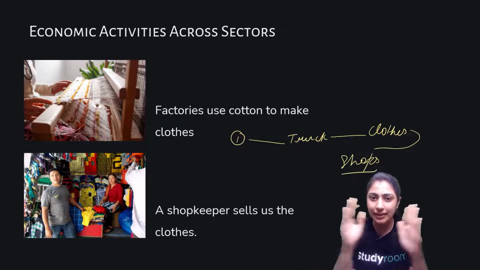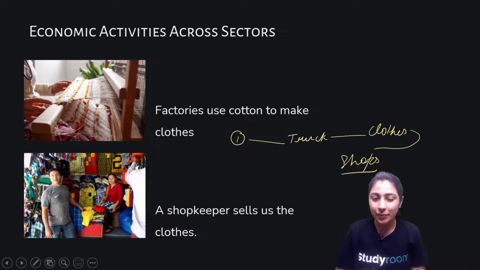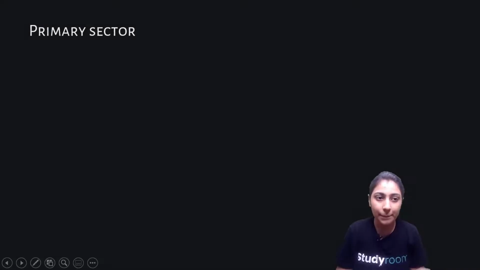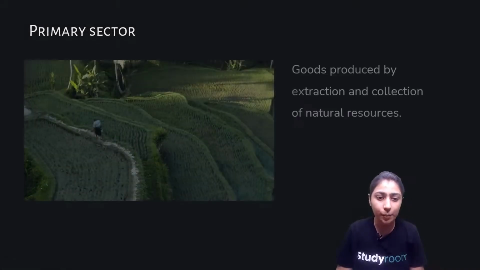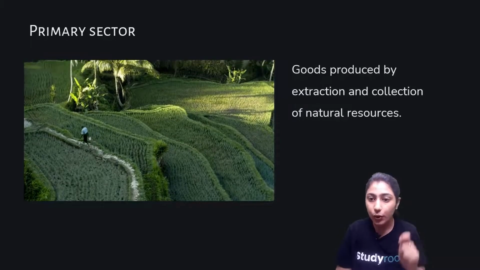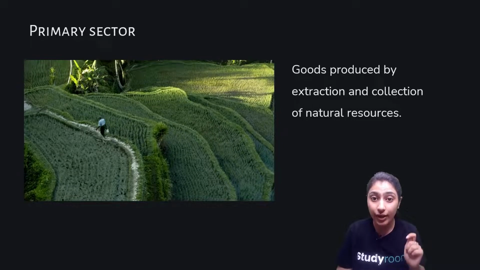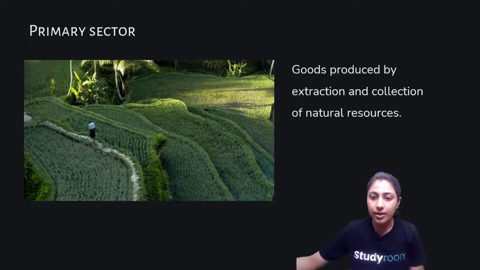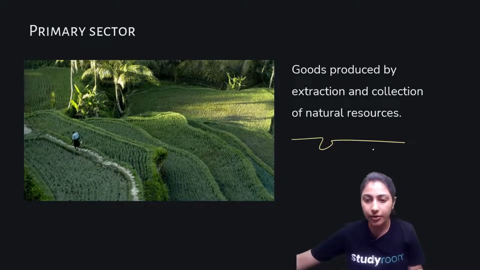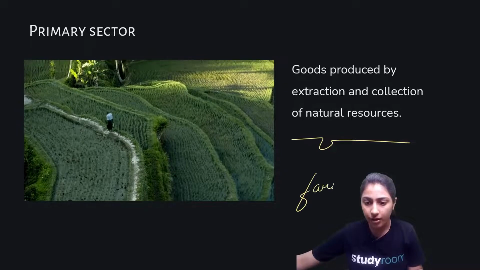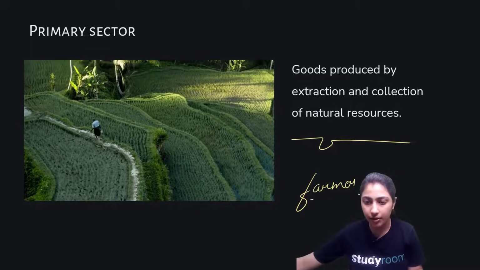Quite a big and lengthy process. Moving forward, primary sector. What is the primary sector? Goods produced by extraction and collection of natural resources. So basically the farmer part is our primary sector.